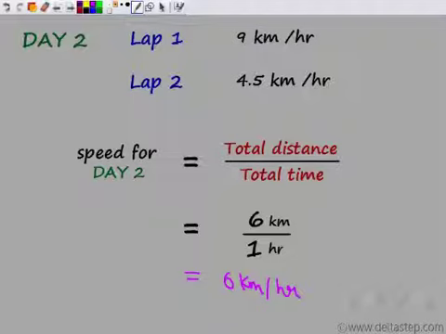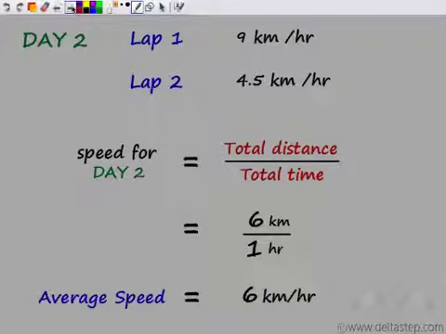Now this is what his dad had found. His dad had seen that he started at 7 a.m. and finished his complete run by 8 a.m., which is 1 hour. And in 1 hour, he had taken 2 laps, that is 6 kilometers. So this is his speed for day 2, which is 6 kilometers per hour. And this speed is what we define as average speed.